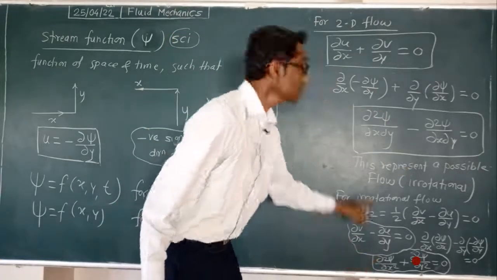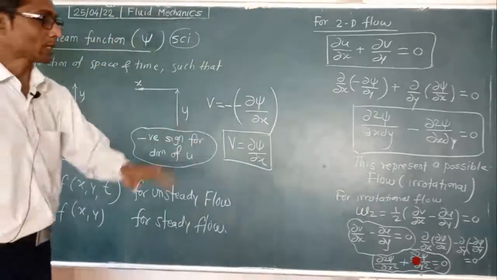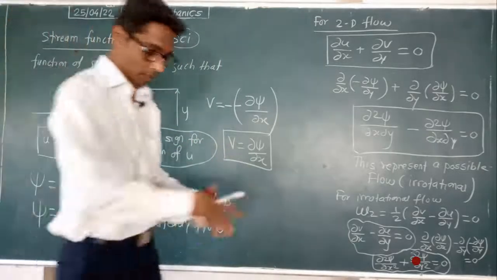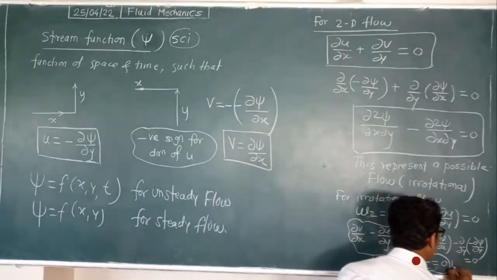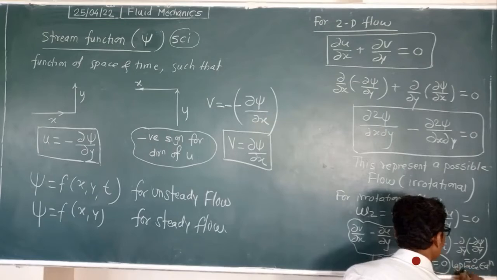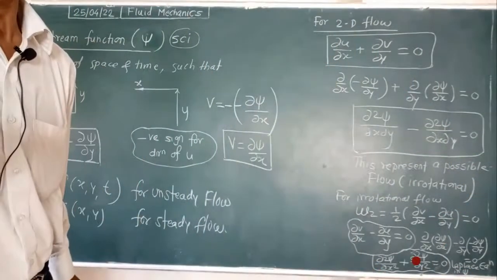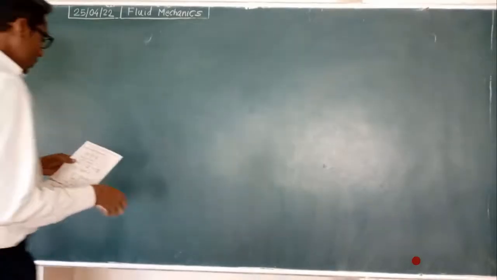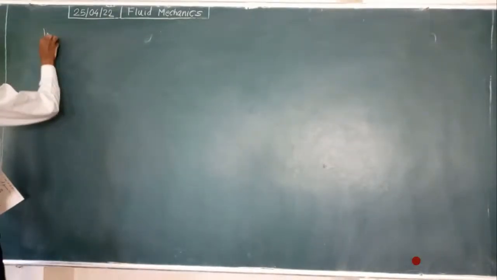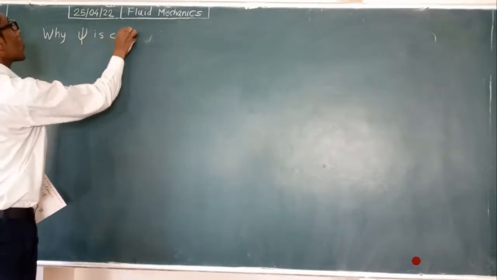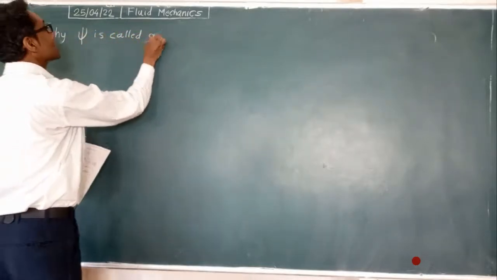And this is the equation in the stream function: dabba square psi upon dabba x square plus dabba square psi upon dabba y square equals 0. Write down, this is the Laplace equation in psi. Now the point is why psi is called the stream function.